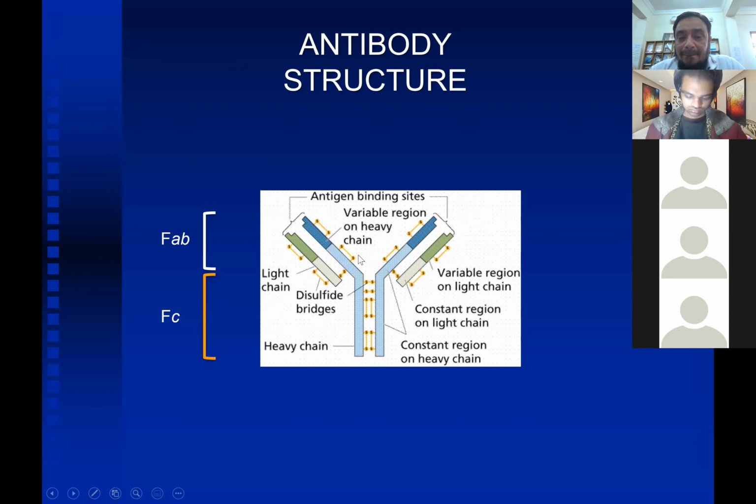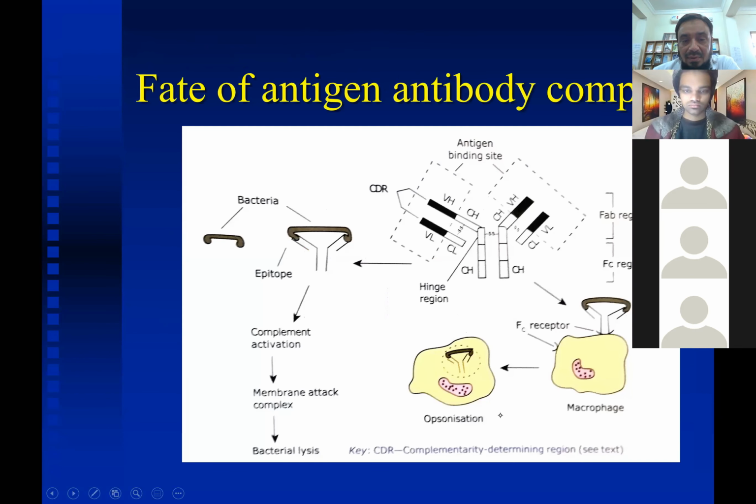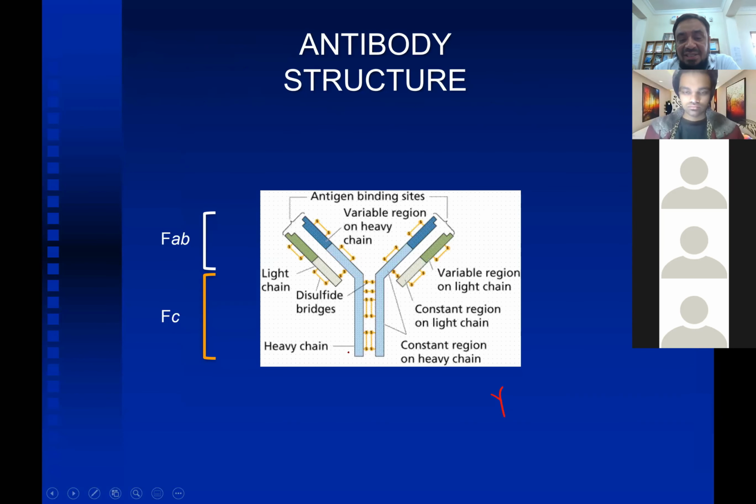Structure of the antibody. So antibody, it is a Y-shaped globulin. It has two heavy chains, right? This is the heavy chain, and two light chains. The heavy chains, they have around 500 amino acids, whereas the light chain has 220 amino acids. In the heavy chain as well as light chain, there is a variable region.